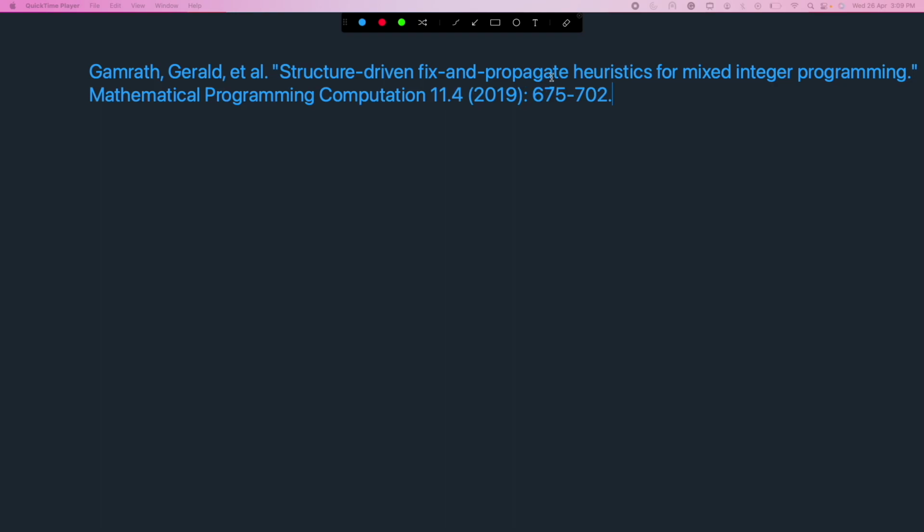Structure Driven Fix and Propagate Heuristics for Mixed Integer Programming. It was published in MPC in 2019. It was by Gamrath, Gerald and others. Okay, so